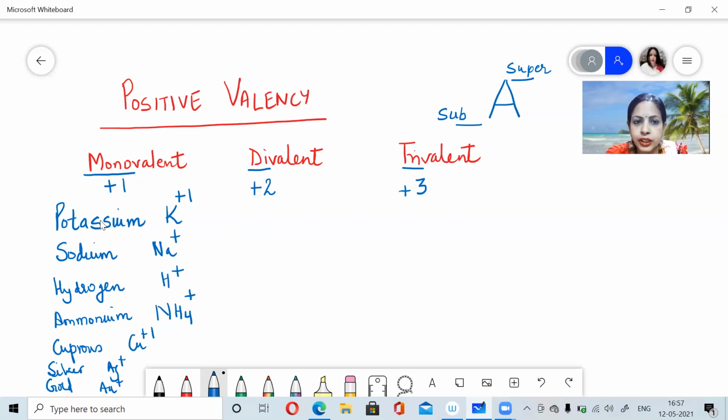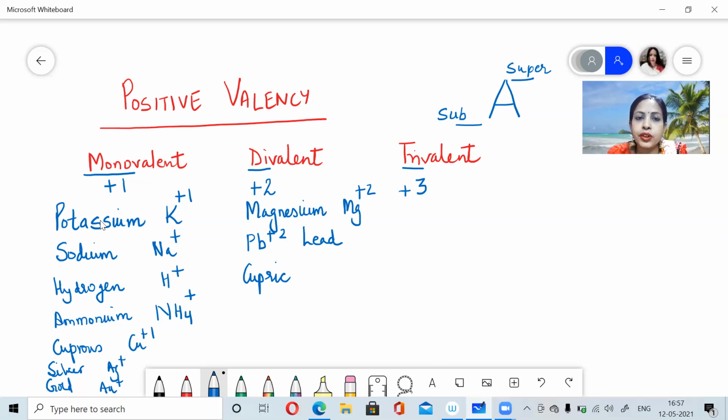Now comes the divalent ions. In your divalent ions, it is your magnesium, Mg plus 2. Then it is your lead. For lead, we have the symbol Pb plus 2. Then you have cupric ion. Now your copper possesses variable valency. You will be coming across certain elements which possess more than one valency. So when an element is possessing more than one valency, then we use the term variable valency. Now cupric ion, it will be Cu plus 2.